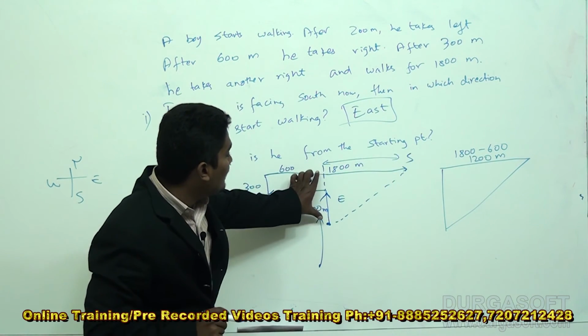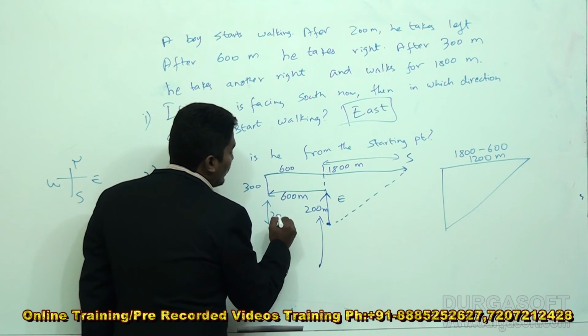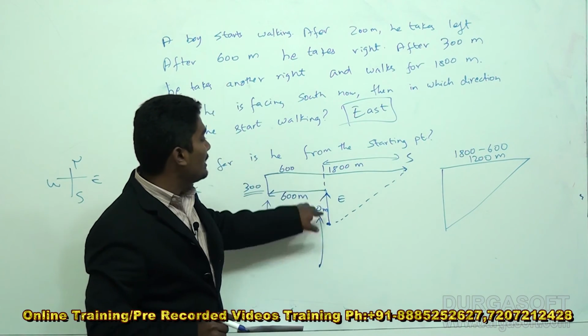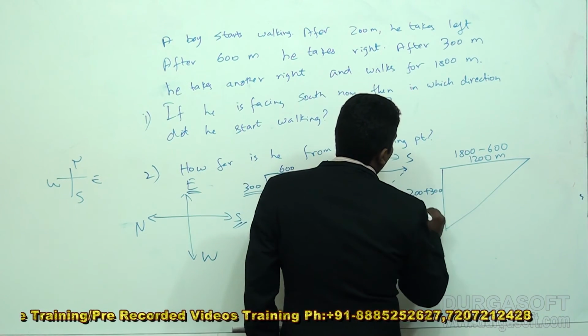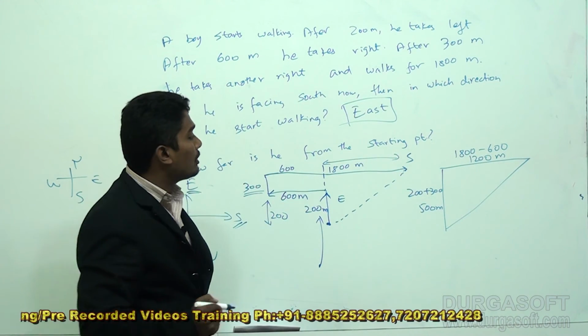Now I need this entire distance. I know this distance is 200 and this distance is 300. So this entire distance will be 200 plus 300, which is 500 meters. Now if I need the hypotenuse, I can use the Pythagoras theorem.